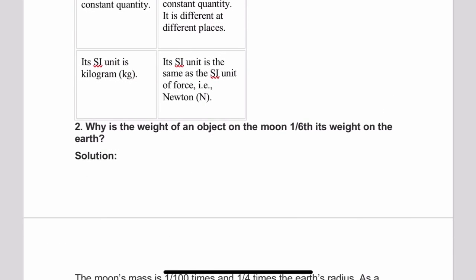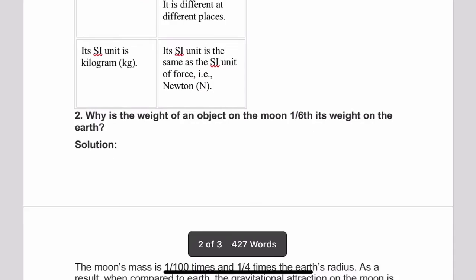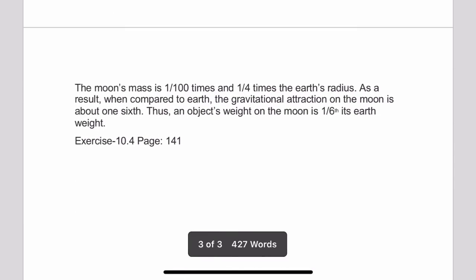Now next question is, why is the weight of an object on moon 1 upon 6 its weight on the earth? As I told you, weight changes from place to place, and when we move to the moon, our weight also becomes 1 upon 6 times. Why? Now let us see what is the answer.